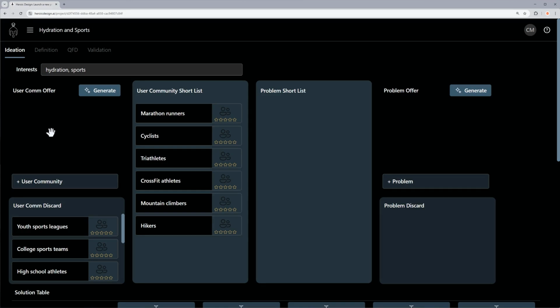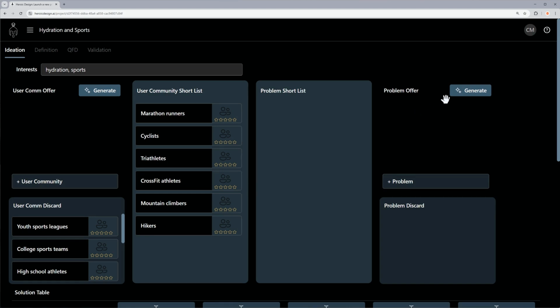Once you have some good user communities, it's time to tackle problems. For us, a problem is a specific challenge faced by a user community, and it needs to matter to enough people within that group. What counts as enough? Well, it depends on your project. Some user communities and problems only need a few customers to make a business, and some require a lot of customers to make a business. For a personal project, it could just be you.